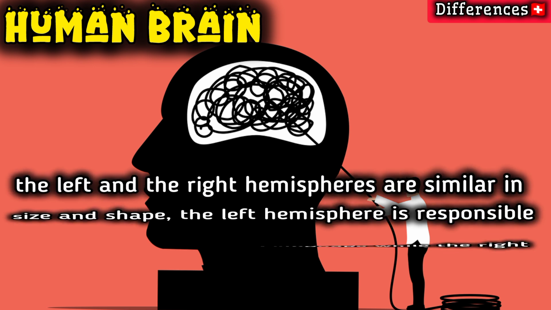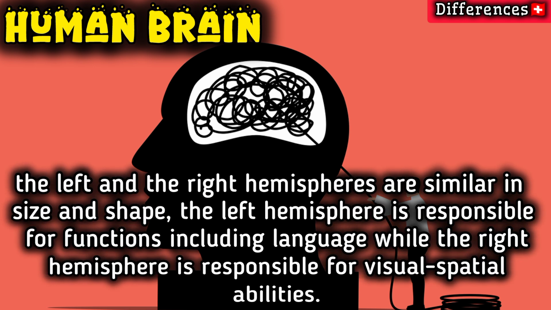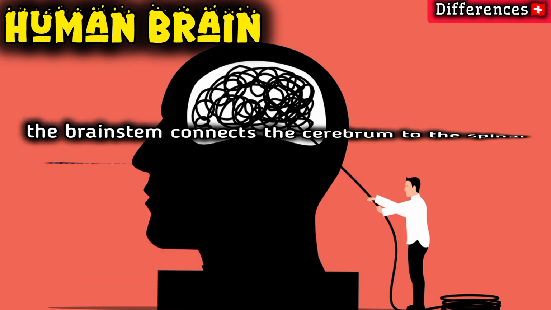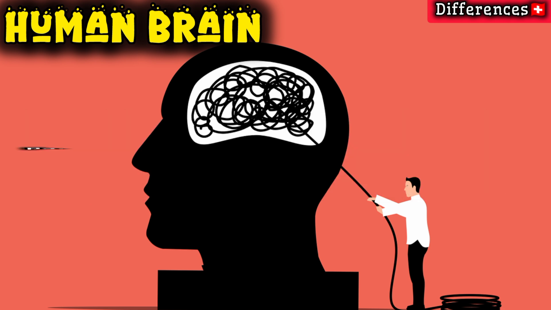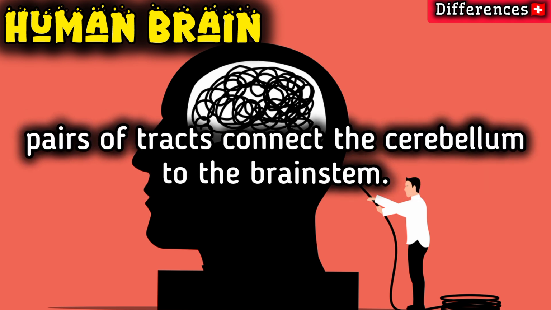Although the left and the right hemispheres are similar in size and shape, the left hemisphere is responsible for functions including language, while the right hemisphere is responsible for visual spatial abilities. Moreover, the brainstem connects the cerebrum to the spinal cord. The midbrain, the pons, and the medulla oblongata are the major parts of the brainstem. However, pairs of tracts connect the cerebellum to the brainstem.